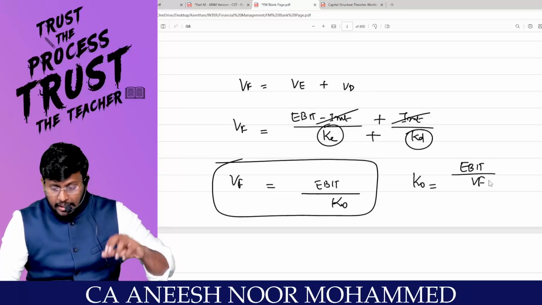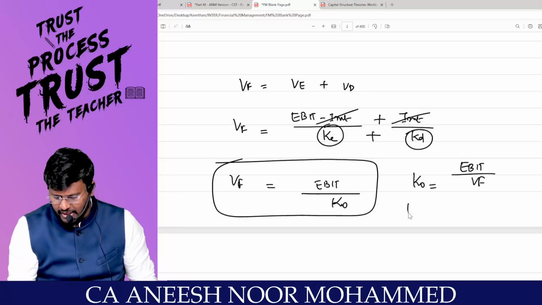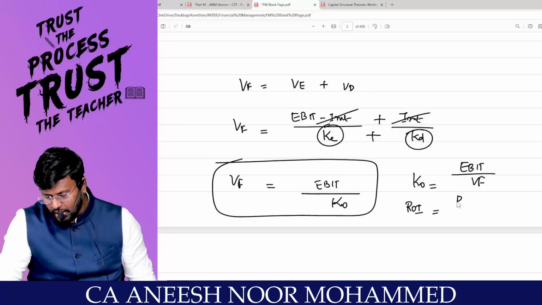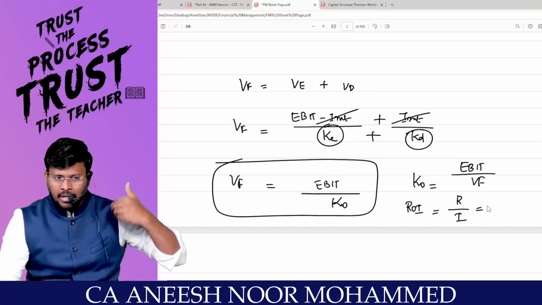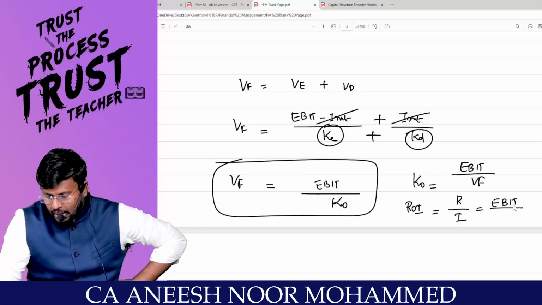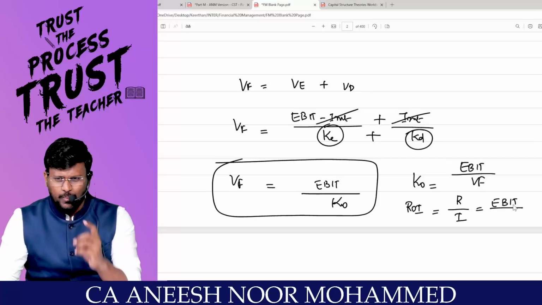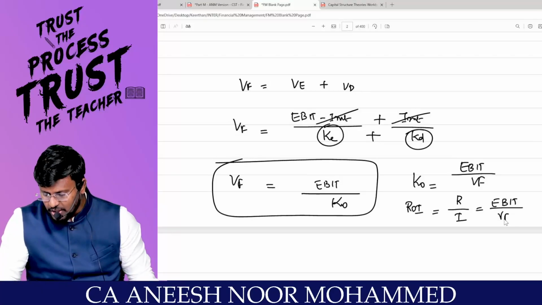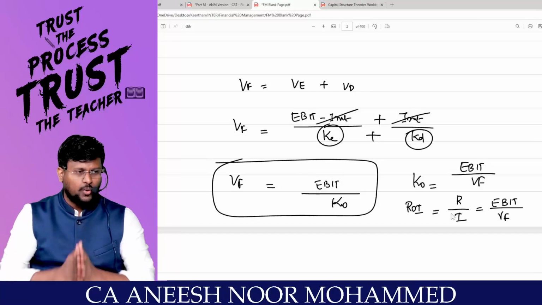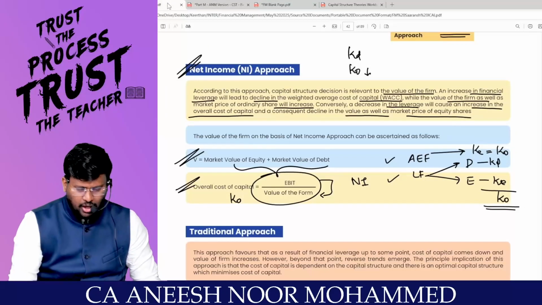In other words, KO means overall cost of capital. This can be written as return on investment. Return on investment is equal to return divided by investment. Am I right? So what is a return? EBIT is a return. Are you with me? In order to enjoy EBIT, whether you have to invest the value of equity, value of debt, value of firm. That's why the value of the firm. So KO is equal to EBIT divided by the value of the firm. Comfortable? That's it with regard to the first theory called the NI approach.